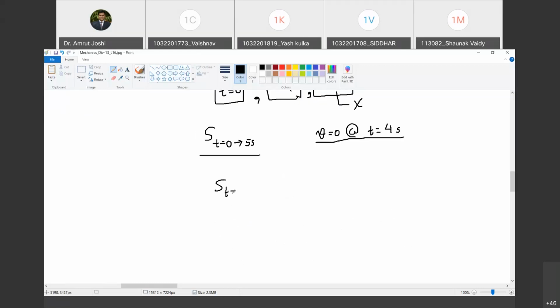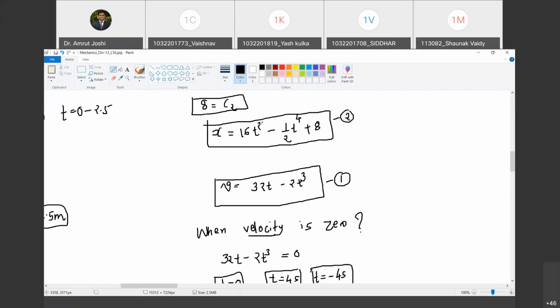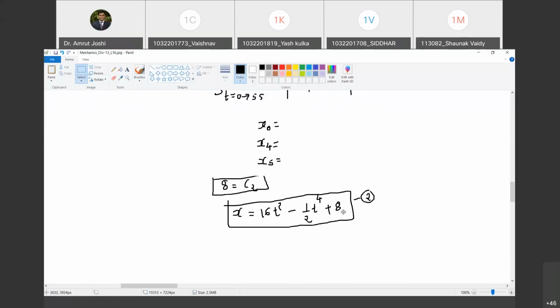So S from t equal to 0 to 5 seconds, I am going to write it as. How do I write it? Change in position from x0 to x4, so x4 minus x0, plus modulus of x5 minus x4. Yes, x5 minus x4. To do that, what do I need? I need x0, I need x4, and I need x5. Do you agree with me? Yes, sir. So how do I calculate that? Simple. In this expression, you are going to put successively t equal to 0, t equal to 4, and t equal to 5. Are you with me? Yes, sir.